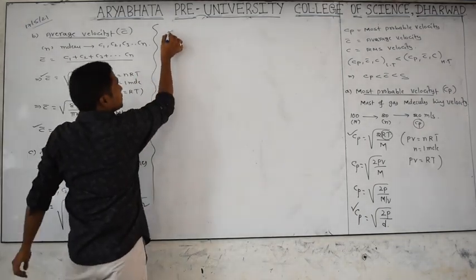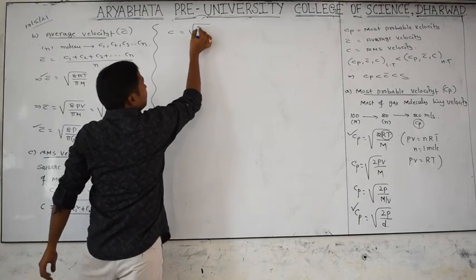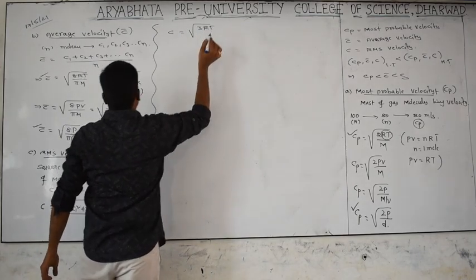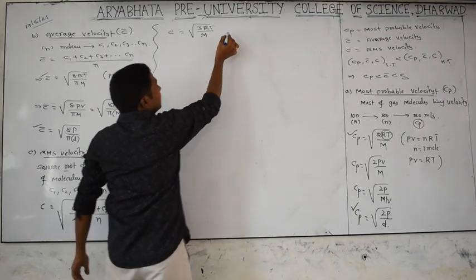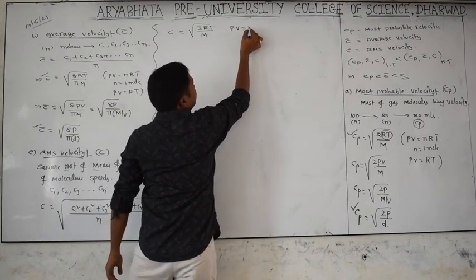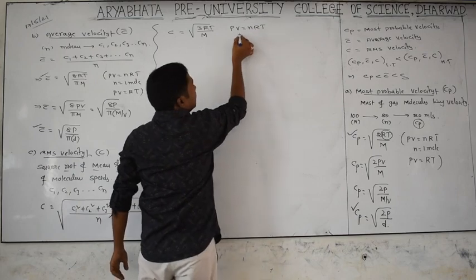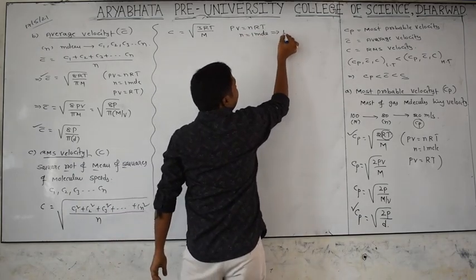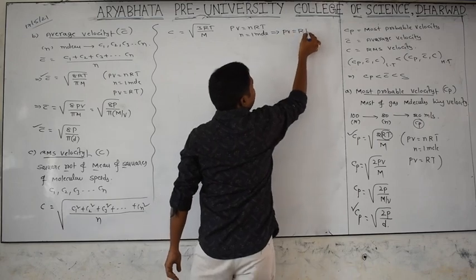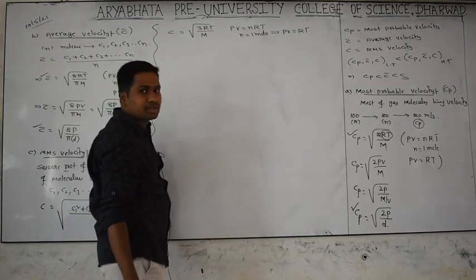So the RMS velocity C is equal to the square root of 3RT by M. You know very well PV is equal to nRT, but we know n is equal to 1 mole, so PV is equal to RT. Instead of RT, can we write PV?